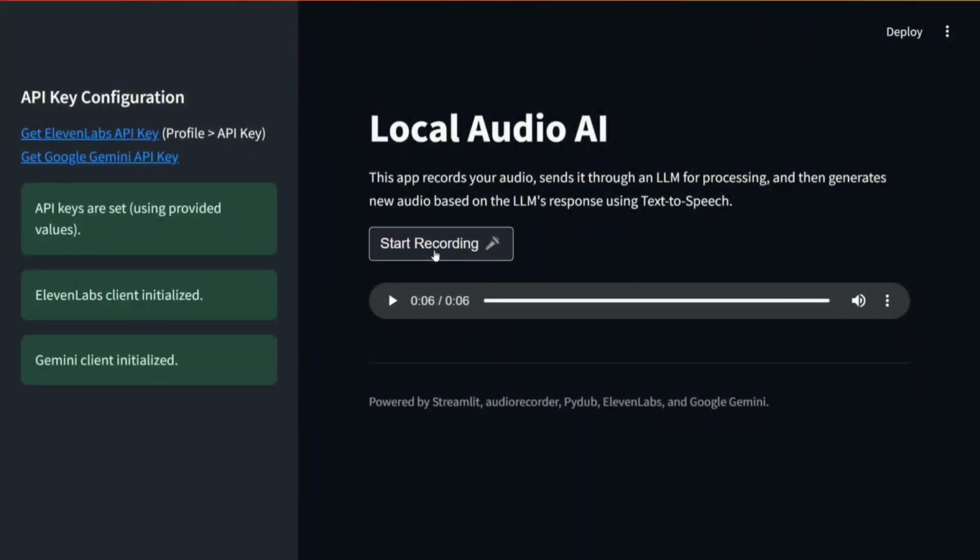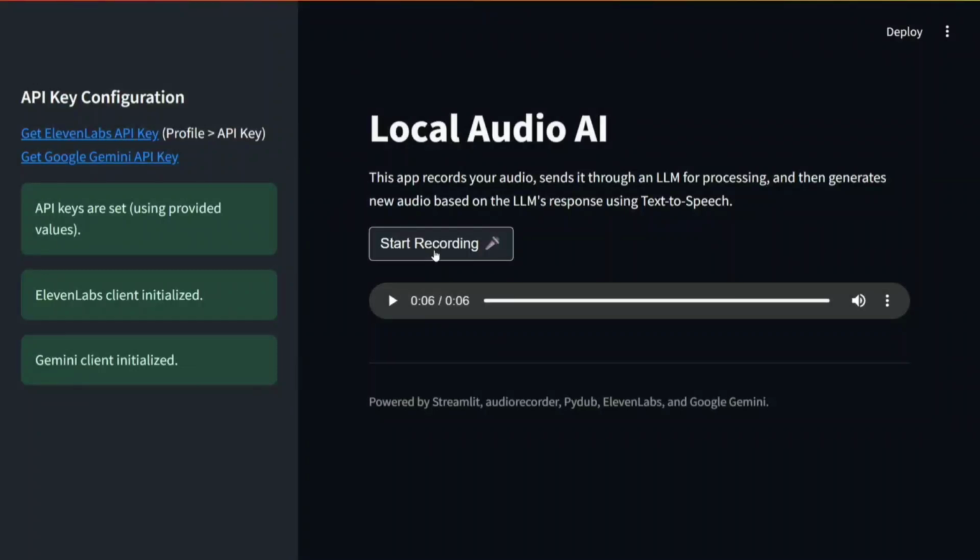So this is how the local audio AI works for me. This is completely local. The UI, as you can see, is built using Streamlit, and we are using a combination of LLM APIs for now. You can use local LLMs as well quite seamlessly. I don't have that much GPU, hence I'm using the APIs, but replacing the paid APIs with local LLMs is quite easy, and in the code I will explain where you need to change that.